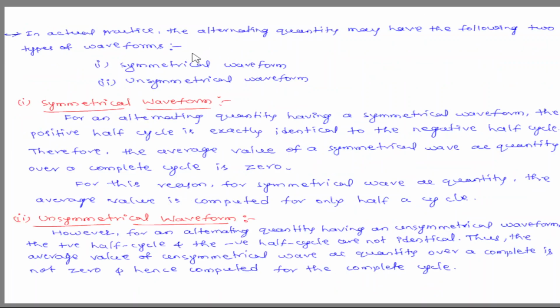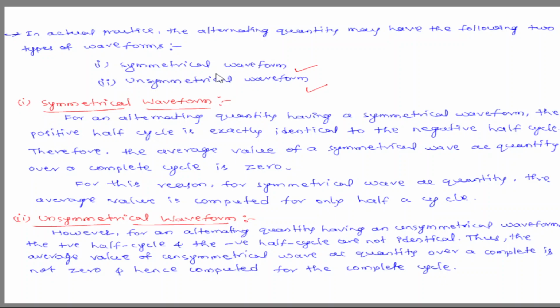This is the simple definition of average value. Next, in practice, to calculate the average value of any alternating quantity, waveforms are generally divided into two types: symmetrical and unsymmetrical waveforms.